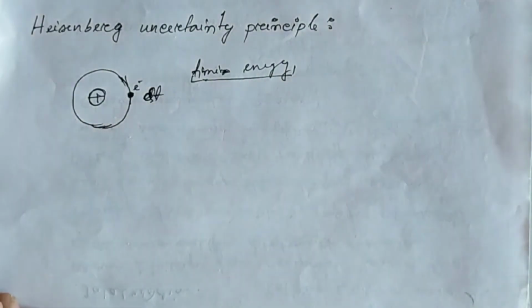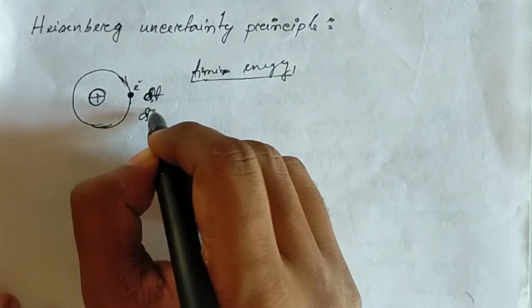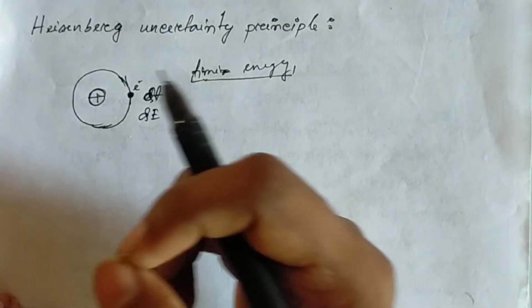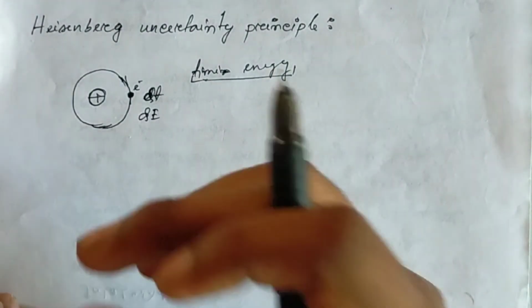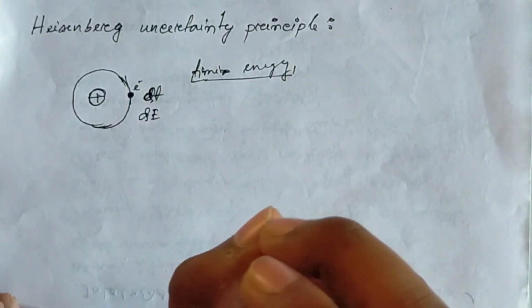And again, if the electron has delta E energy, for how much time it will have that delta E energy, we can't determine that delta t.